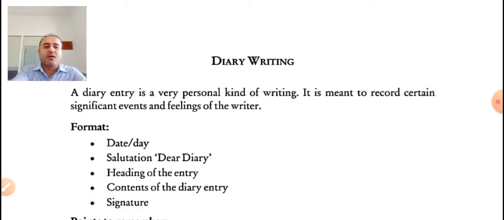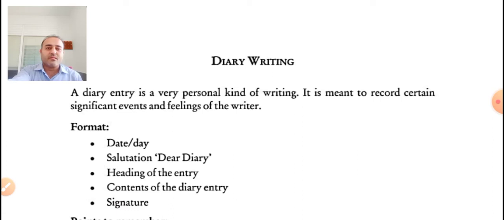and usually we do not write a diary every day, right? So the diary entries are to be made for some special or particular moment or event which we want to remember even after years. Okay, and therefore, should the diary writing be in formal or informal language? We can use formal or informal language, but as a diary contains our feelings and emotions, the preferred language is informal language.